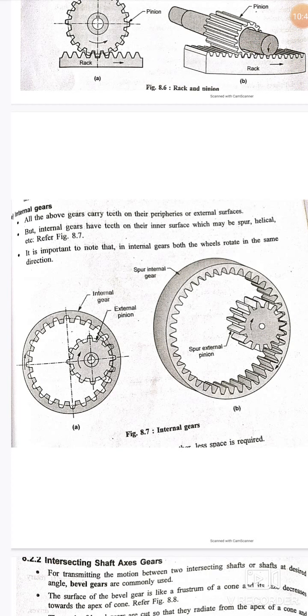The main advantage of internal gears is that they are closer together, therefore less space is required, less friction is generated, and efficiency is high. In applications, they are used in internal clutches and heavy vehicle drives. This is what internal gears are.